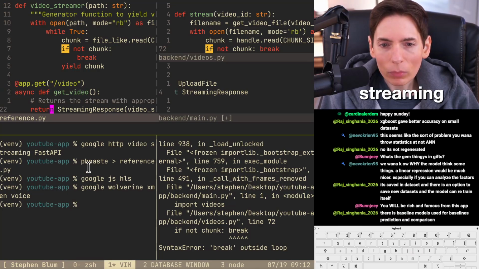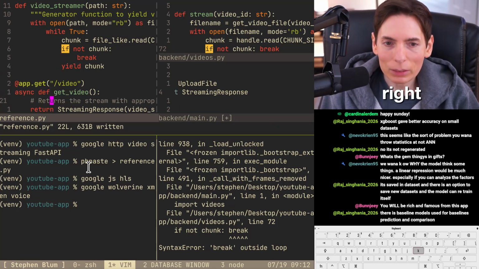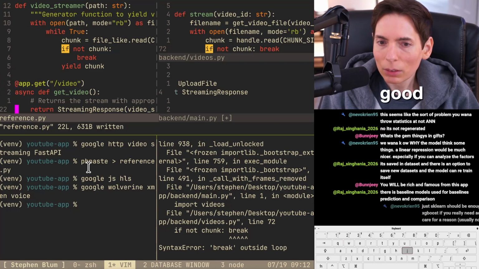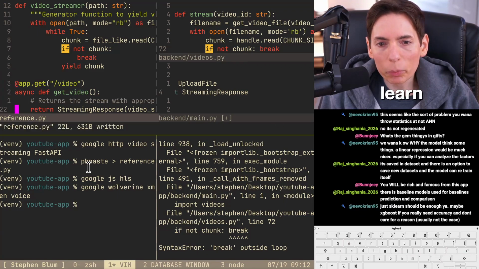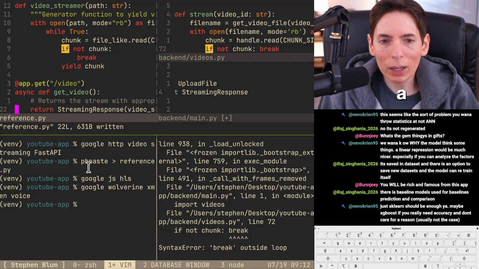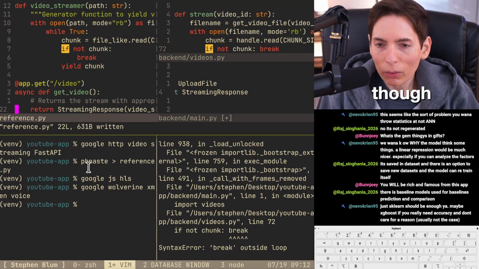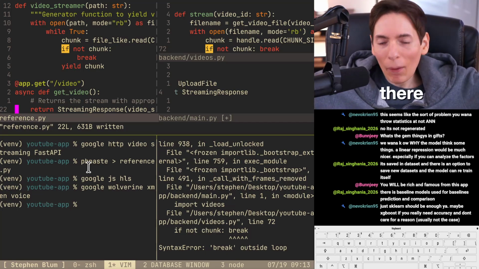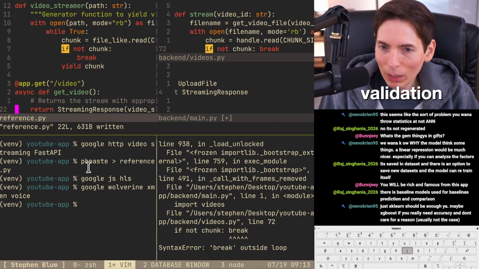Video streaming. There's a baseline model for the baseline prediction and comparison. Okay. All right. Sounds good. Just scikit-learn would be enough, yeah. Maybe XGBoost if you need accuracy and don't care for a reason. Usually not the case though. All right. See? Right there. We got some validation. Good to hear it.